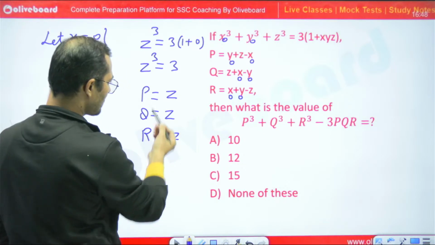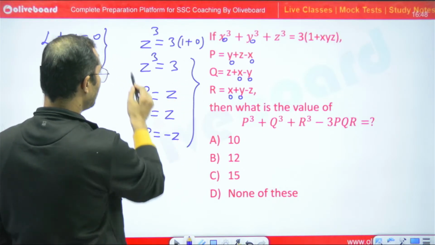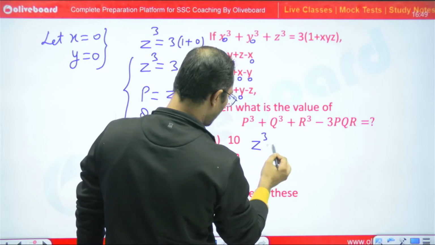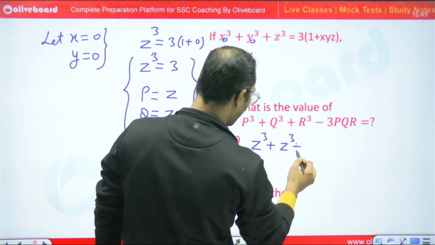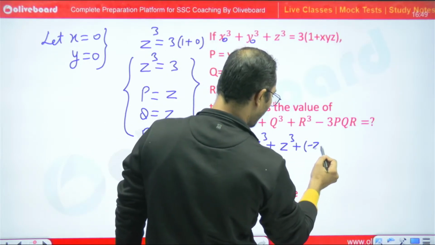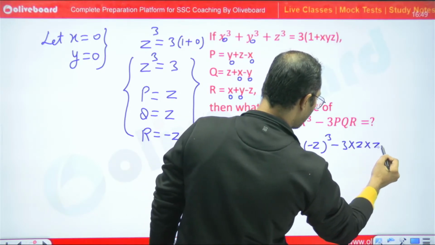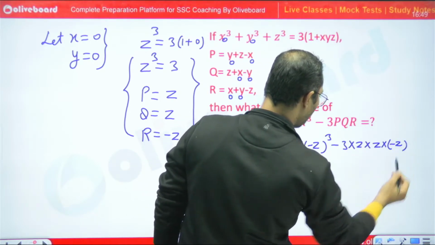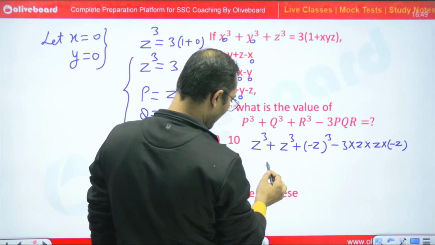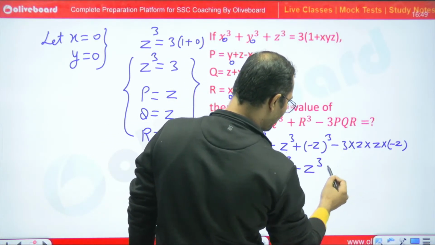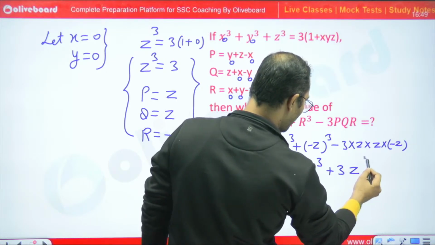So just substitute the values in the target question. p is equal to z, q is equal to z, and r is equal to minus z. So minus zq minus 3 into z into minus z. So simply we can say 2zq minus zq, minus minus plus, so plus 3zq.